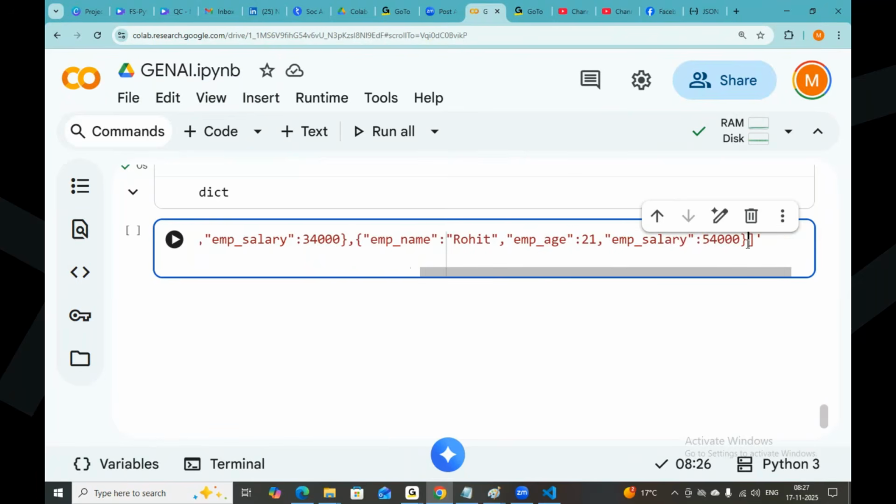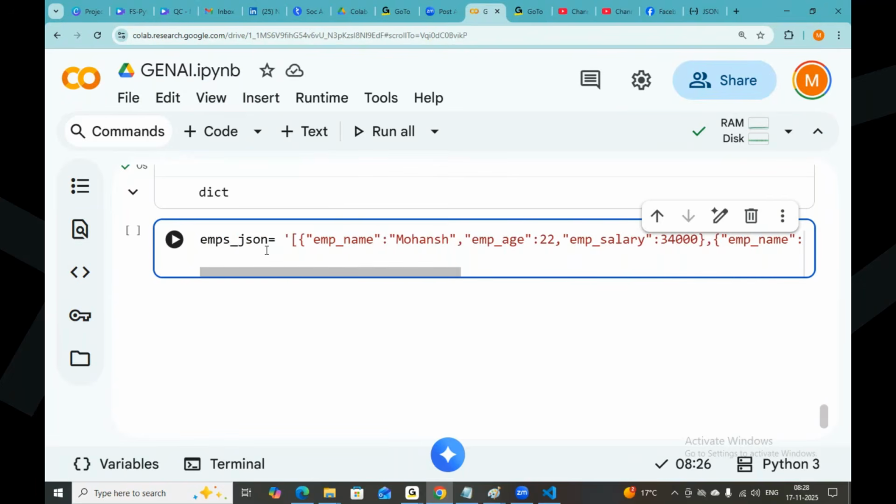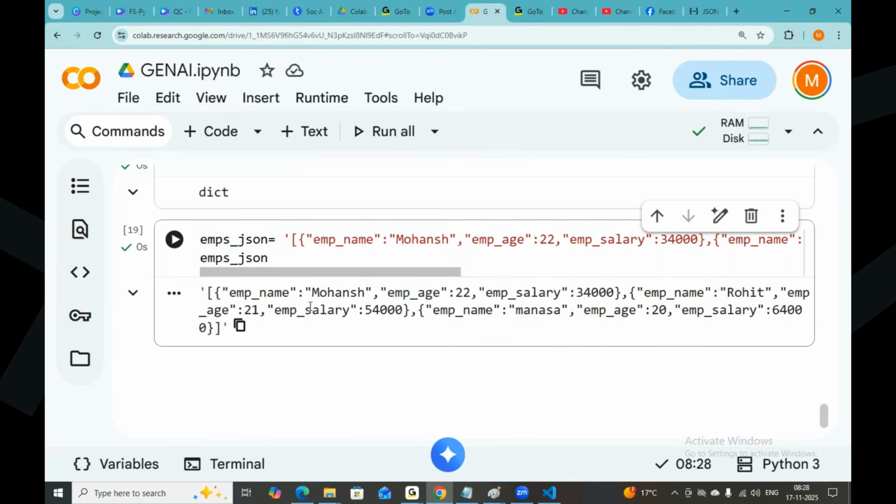But in a single line, don't keep another line. If you go to another line, it will give an error. And the third value will be Manasa, and age is 20, and salary is 64,000. Okay, this is my JSON array. Just print it. Yes, this is my JSON array.